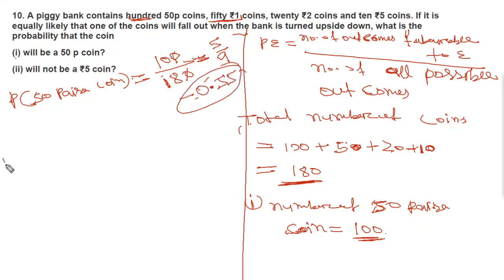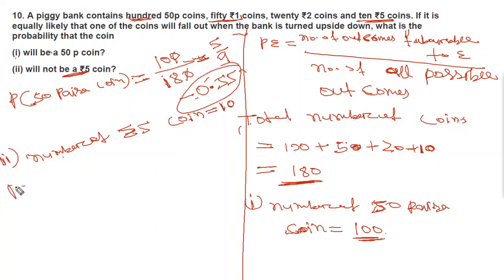Now we'll move to part two. Will not be a 5 rupee coin. First of all, we'll find the probability of a 5 rupee coin. The number of 5 rupee coins, you can see, is 10.